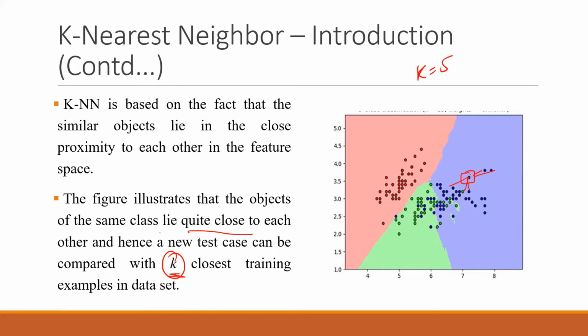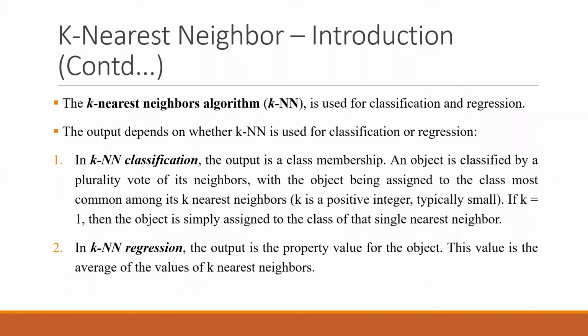Whatever the majority says, it says that this is my type. That's how it makes the decision. Just on the basis of similarity, wherever it is close, it says that that's my class. Now we will be discussing how to decide the value of k.